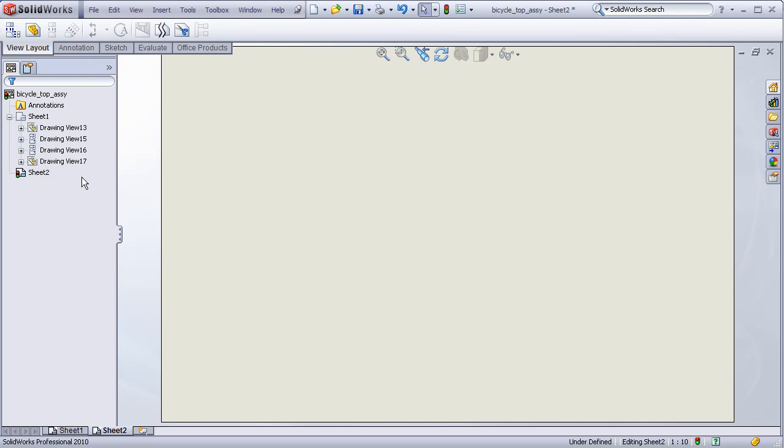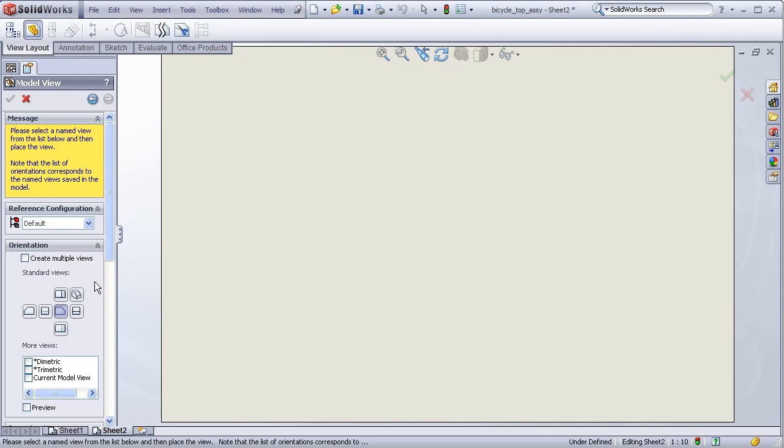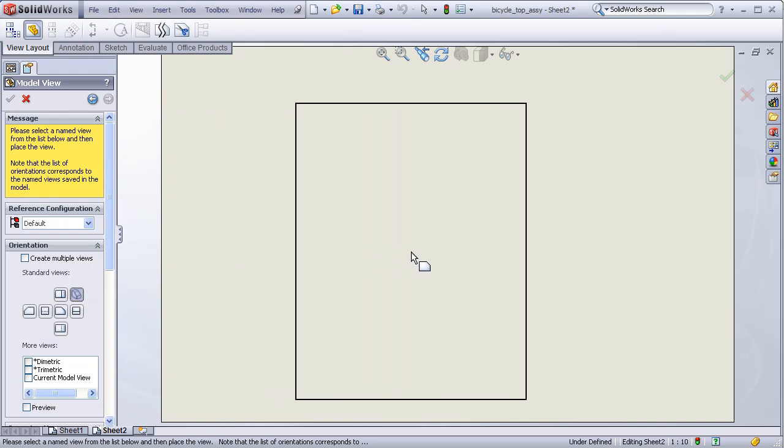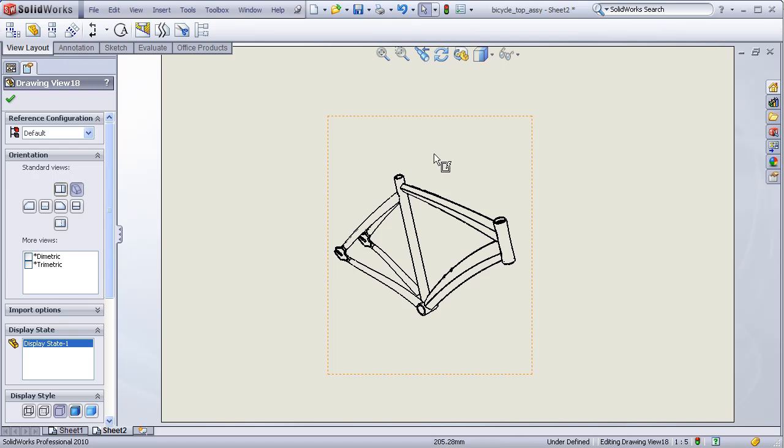To this sheet, we will add an exploded view of our bicycle frame. So go back up to Model View. This time we will choose the file for the bike frame. Next, I want my exploded view to be an isometric. I'll drag this out into the graphics area. And here's my frame, but I see that it is not yet in an exploded state.